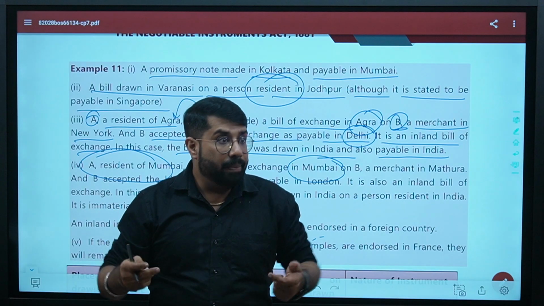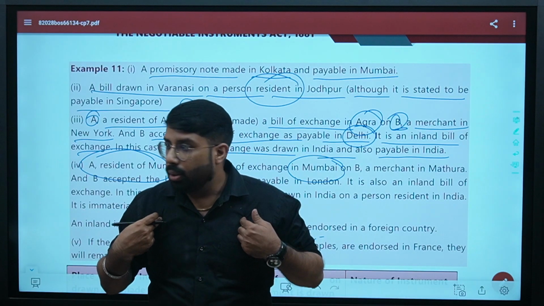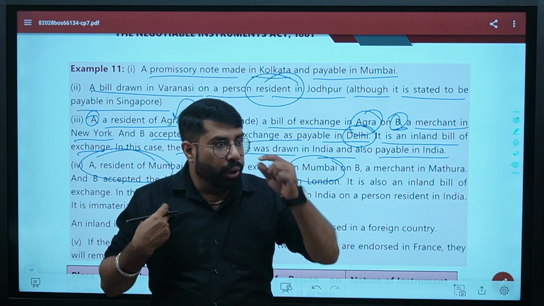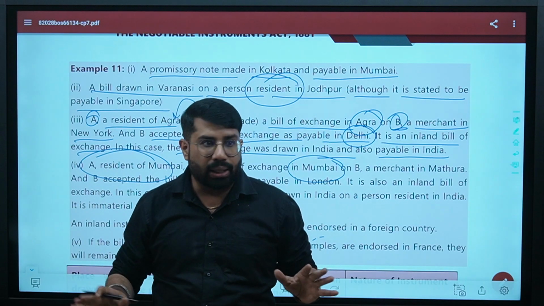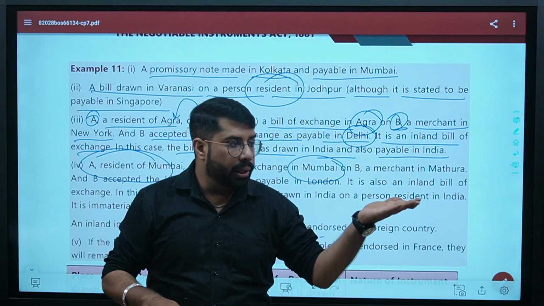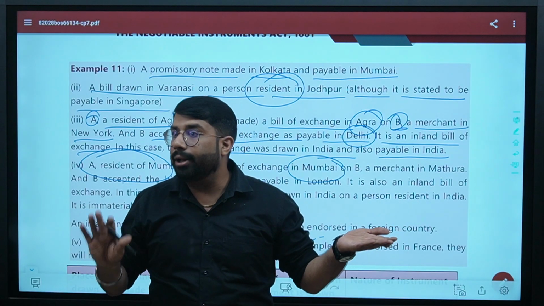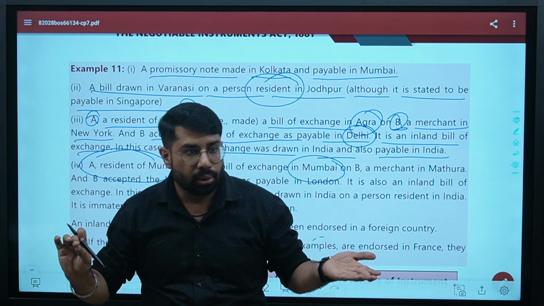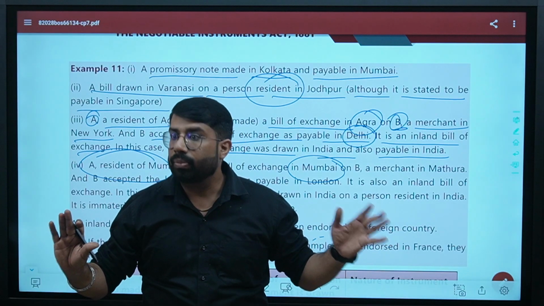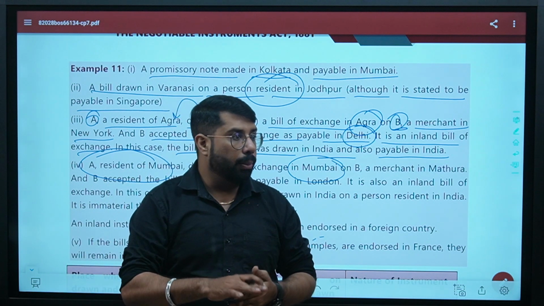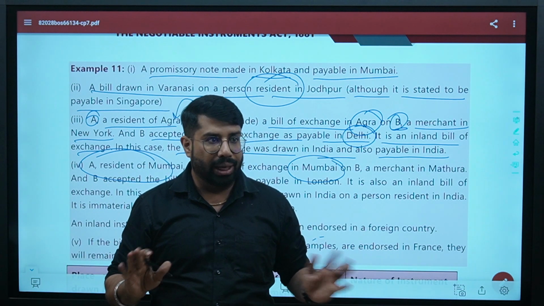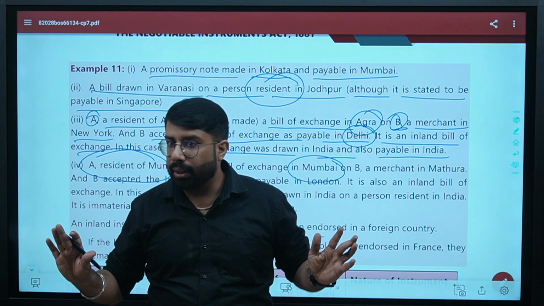Yes or no? It means he will be the primary person in the chain. Correct? So if you are endorsing it, like made in India, payable in India, everything is done, but endorsed in a foreign country, still it will remain an inland instrument by primary nature. Are you clear? Yes or no? Don't think about the instrument after the transfer. Think about the instrument before the endorsement. As simple as that. Done?